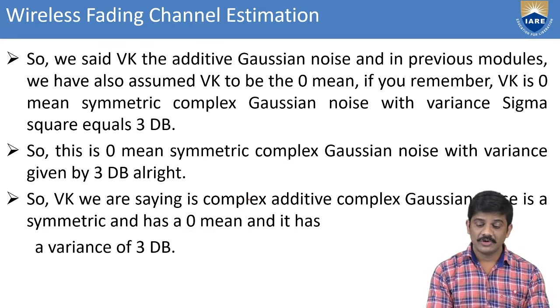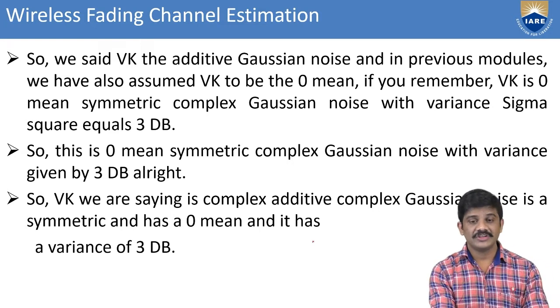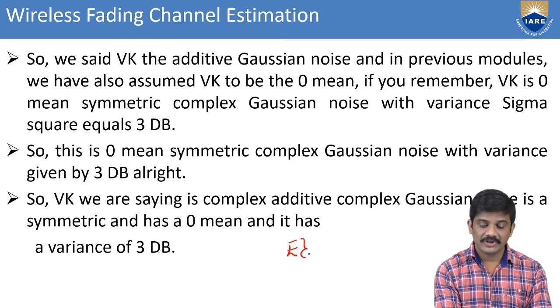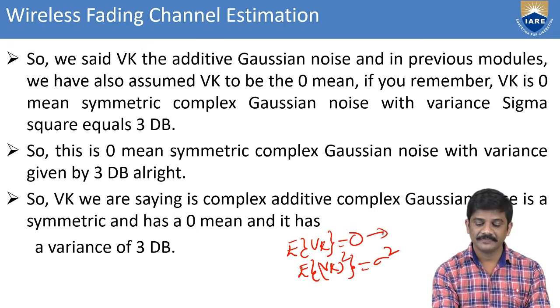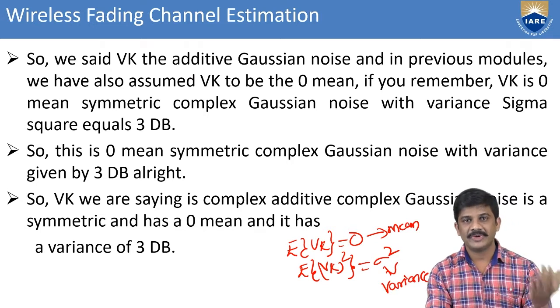Okay, the mean is 0, where we have assumed in the previous sessions we already found E[v(k)] = 0. This is the mean. We know it. If you consider E[|v(k)|²] = σ², what is this one? This is the variance. This is a mean and this is a variance. We also found this out in the previous sessions.